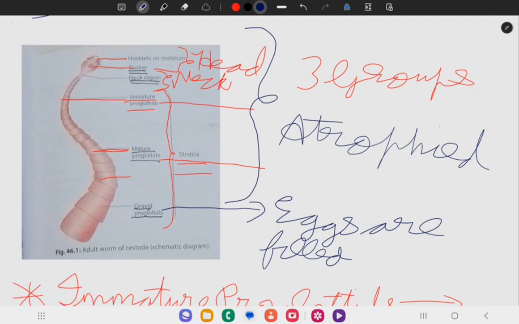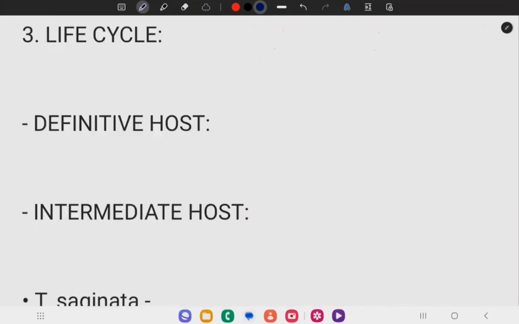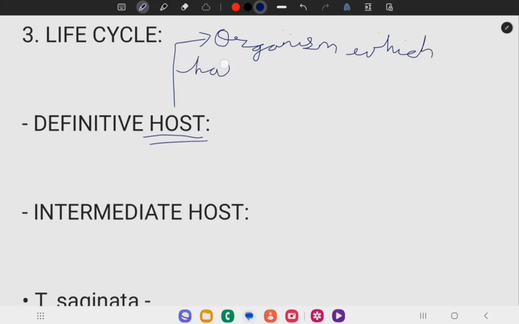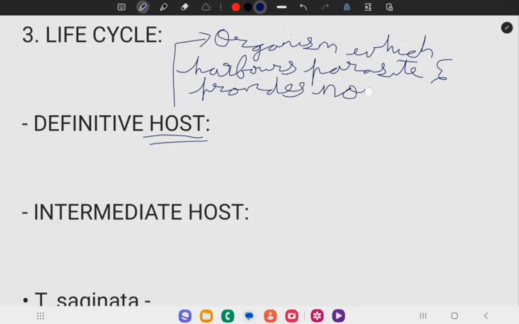We are done with morphology. Next I will discuss the life cycle. A host is an organism which harbors a parasite and provides nourishment.